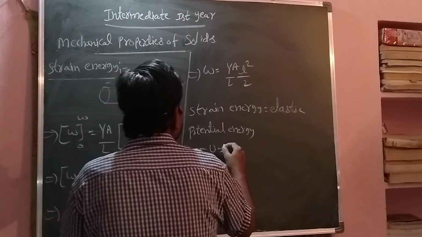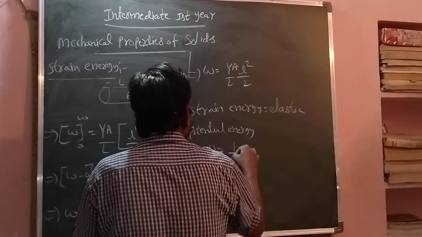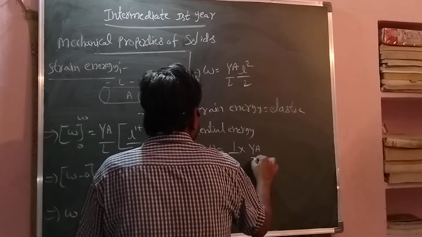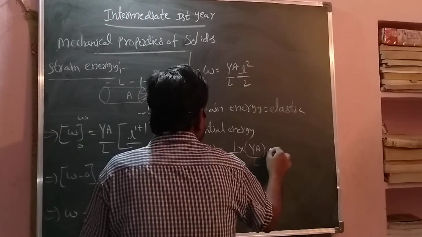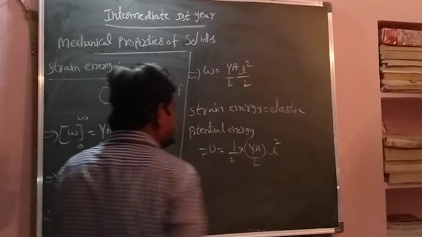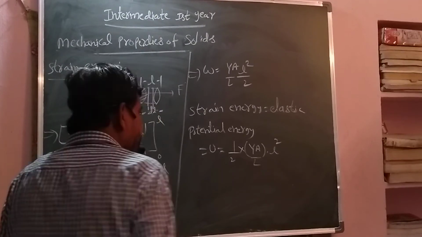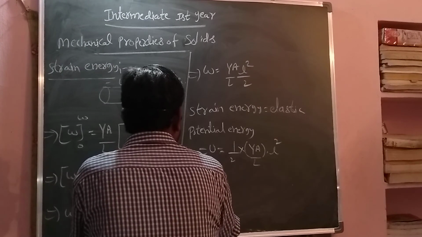That is only the final formula, but we want to derive it. What is our formula? Force into extension. Here L is the extension. So you write this as half into Y into A into L into L.